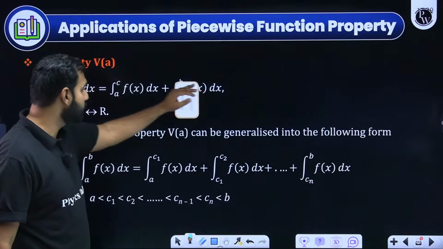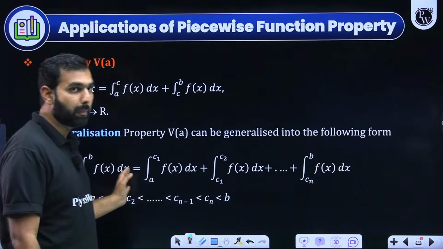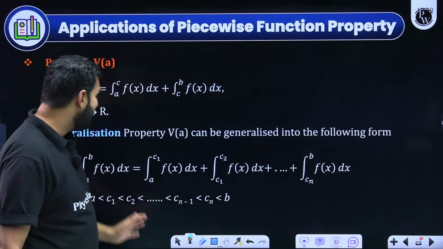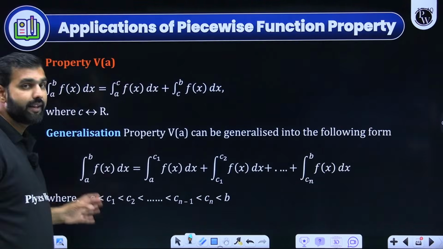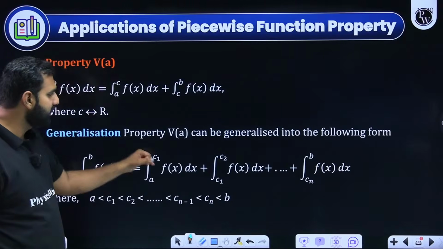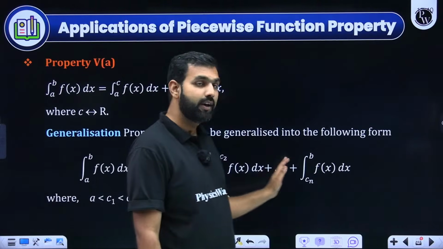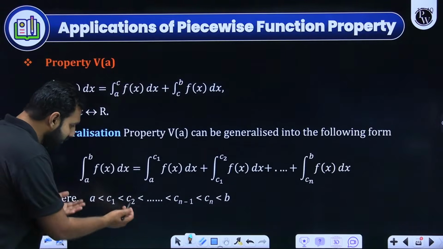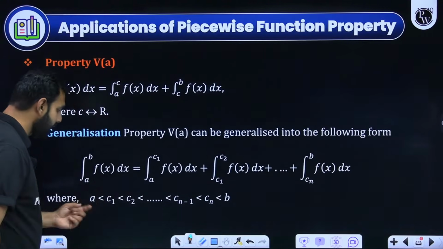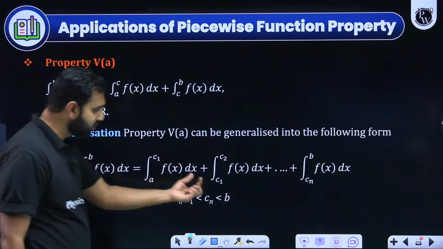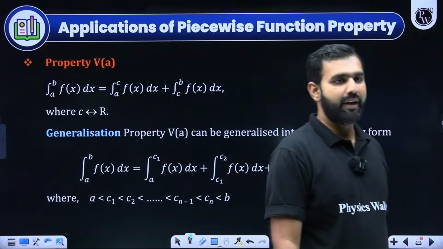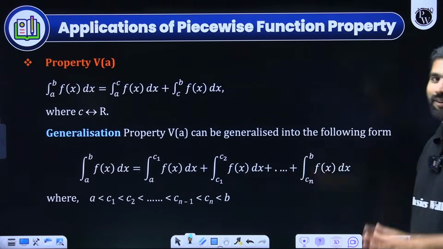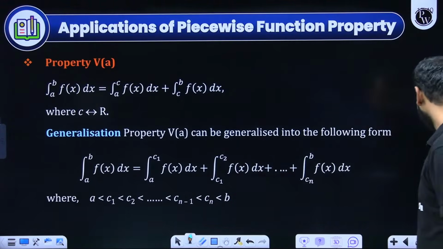But here you need to remember this. If I'm splitting it into multiple c1, c2, c3, then you need to maintain the order. For example, a to c1, then c1 to c2, then c2 to c3, and so on until cn to b, there you need to ensure that c1 is less than c2, c2 is less than c3, and so on. And ultimately, a should be the least value and b should be the highest value.